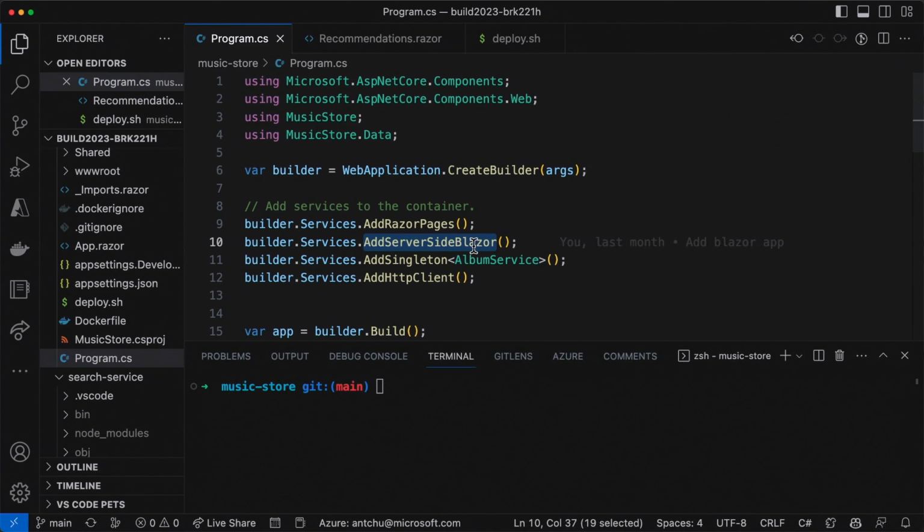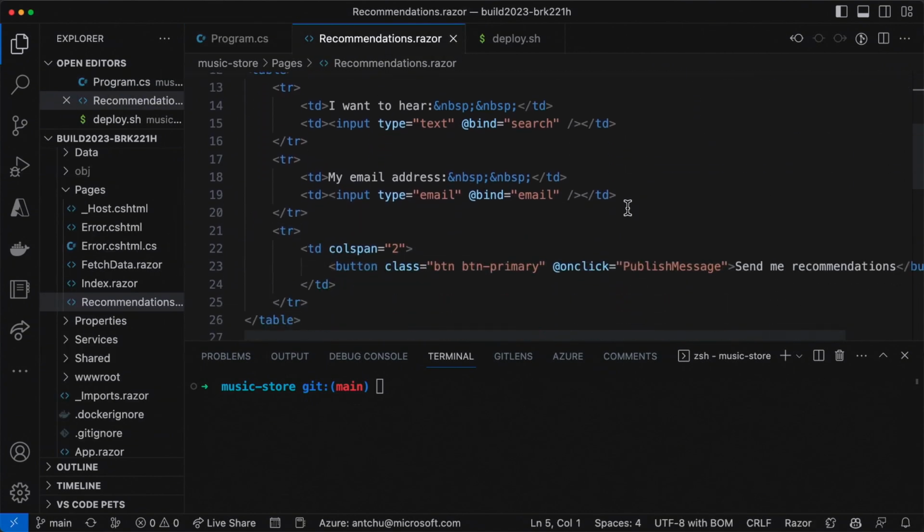The first thing it does is that it calls another API to retrieve a bunch of albums. And it does this using Dapr service invoke. And the second thing that it does is that it's able to give you some album recommendations based on what you want to listen to. And we do this using a form. We're basically collecting what you want to hear as well as your email address.